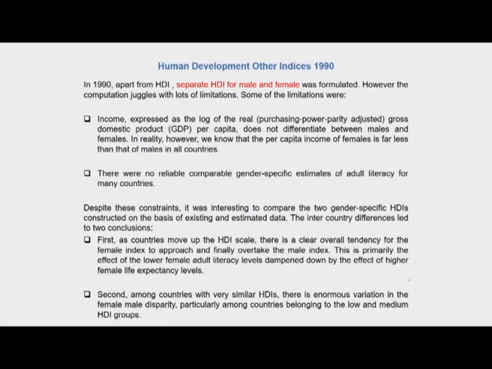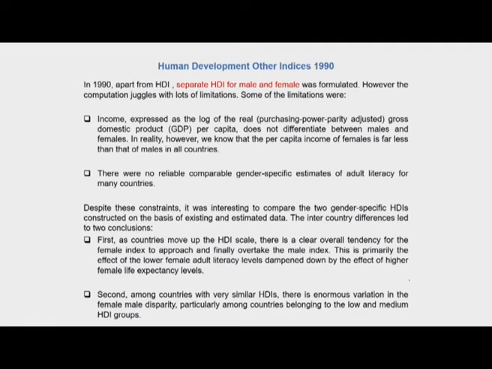So let us begin today's class with an introduction to the Gender Development Index. We know now that by 1990, apart from the HDI, separate Human Development Indices were also calculated for male and females, or men and women. So the HDR of 1990, even though it did not come up with the index which is now known as the Gender Development Index, calculated HDI separately for men and women, but there was one serious limitation in that calculation, and that was the limitation of the income indicator.